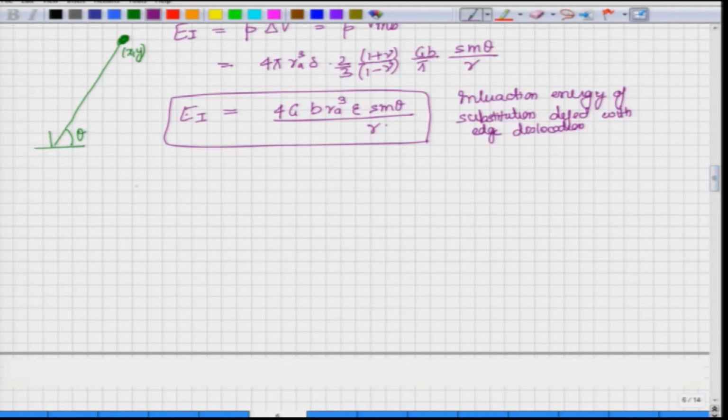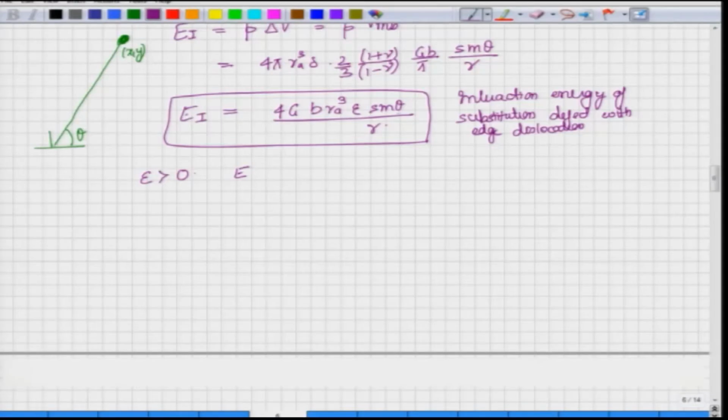Now, let us say this epsilon is greater than 0. Then what do we see? That EI, so if epsilon is greater than 0, all the quantities here are positive as long as theta is on the top half of the plane. So, if theta is between 0 to 180, this term remains positive and everything remains positive.